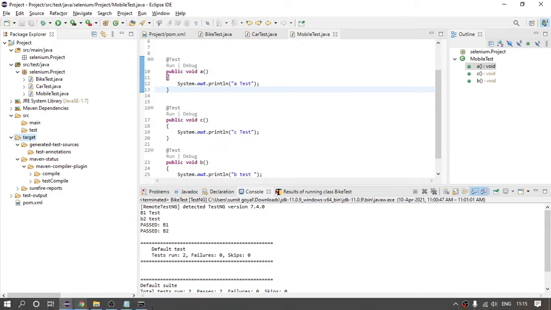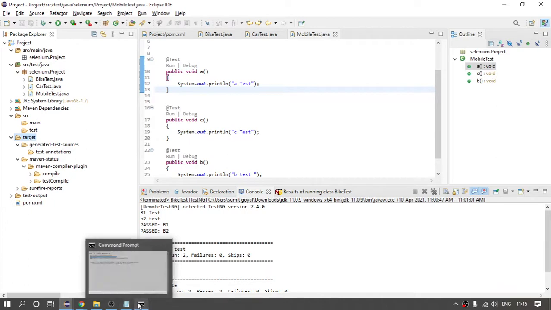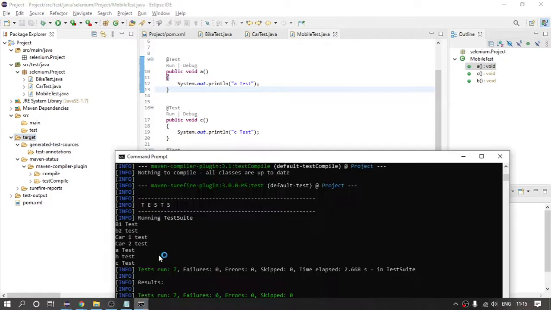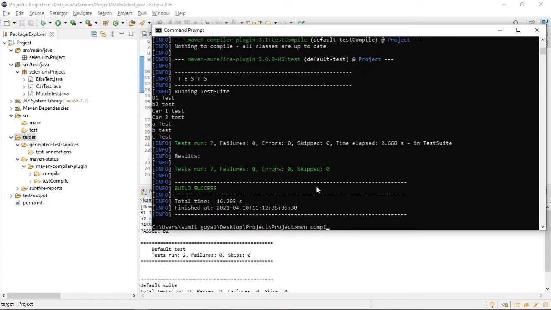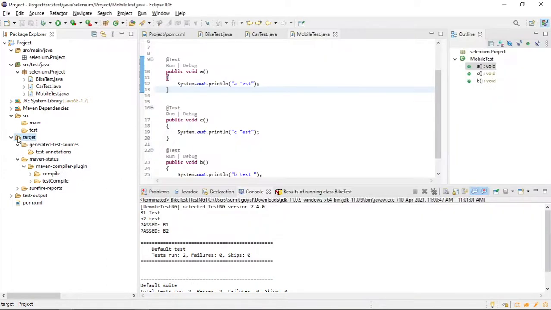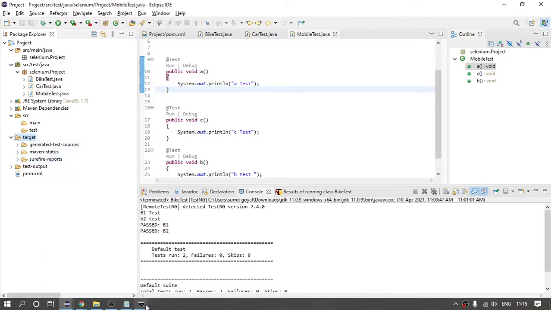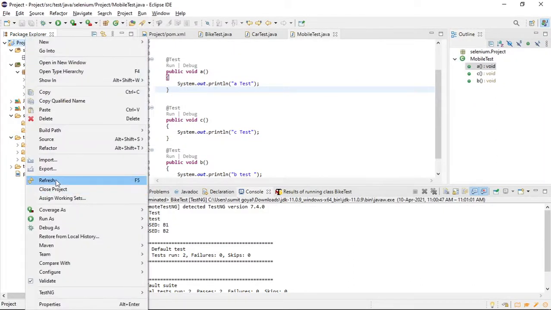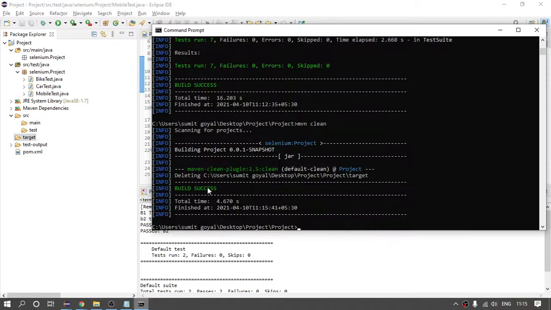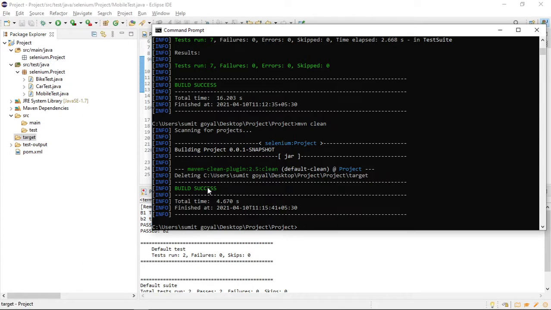After running your test case many times, if you want to clean this folder, you can use one more command which is Maven clean. If I write Maven clean, hit enter. Now if I refresh the project, all the files will be removed from this particular target folder. So now you can see the target folder is empty. If I run my test case again, it will again generate all the files. So this is our Maven clean command.